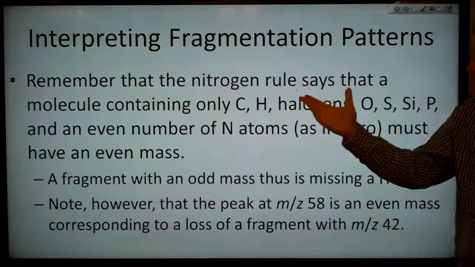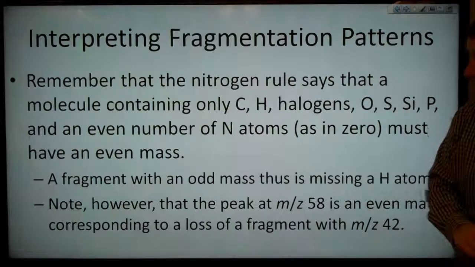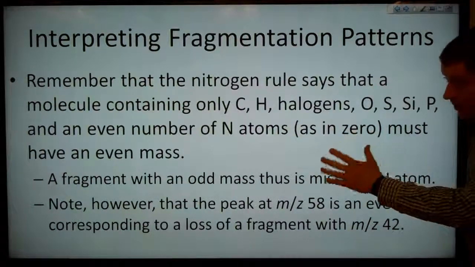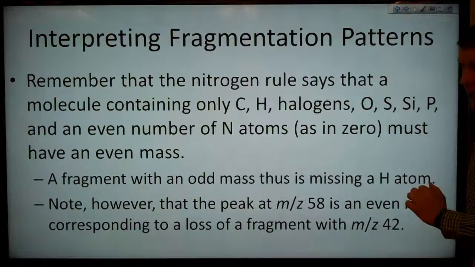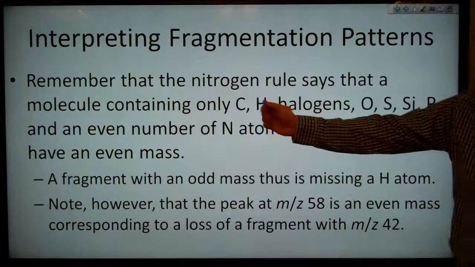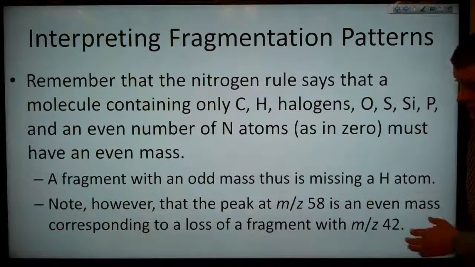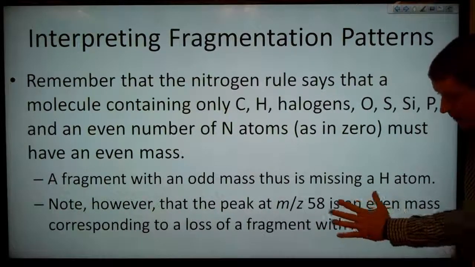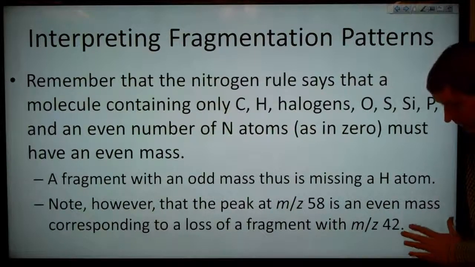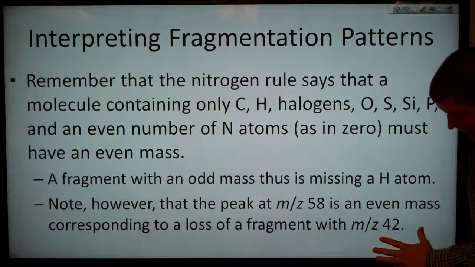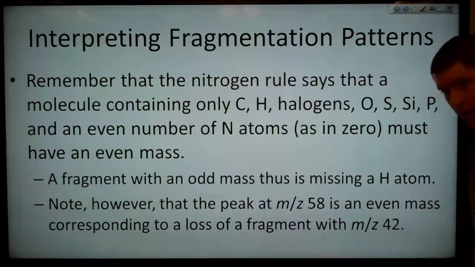And remember that the nitrogen rule says that a molecule containing only carbon, hydrogen, halogens, oxygen, sulfur, silicon, phosphorus, and an even number of nitrogen atoms, as in 0, must have an even mass. So a fragment with an odd mass is thus missing a hydrogen atom. Note, however, that the peak at mass-to-charge ratio of 58 is an even mass. This corresponds to a loss of a fragment with mass 42.